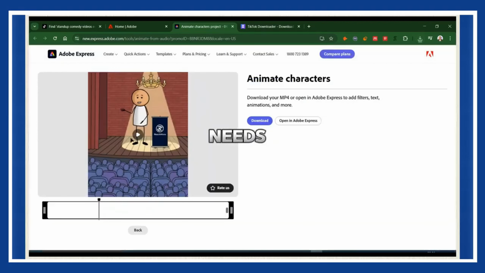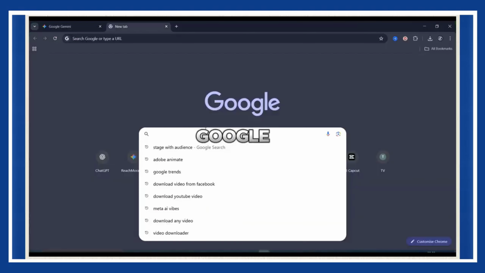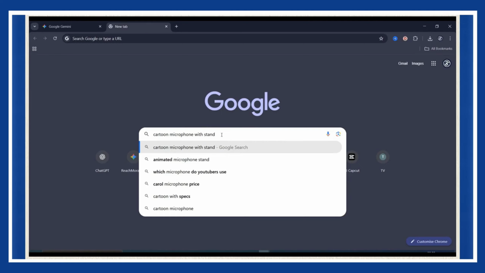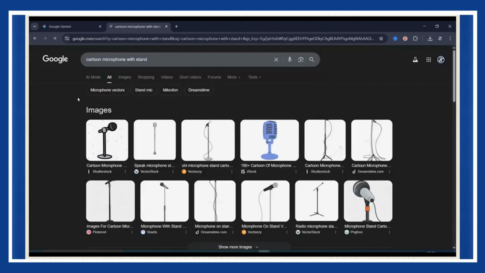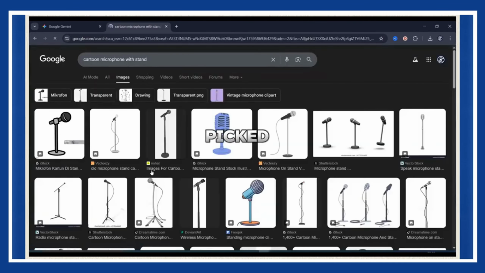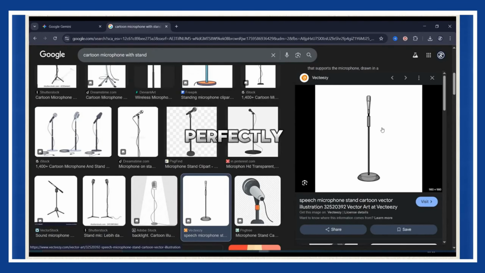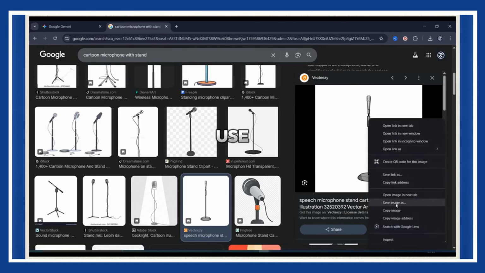Every stand-up comedian needs a mic, right? So let's add one. Open Google again and type cartoon microphone with stand. Scroll through the images and find one that matches your stage aesthetic. I picked a clean minimal mic that fits perfectly with the scene. Save that image. We're about to use it in CapCut.